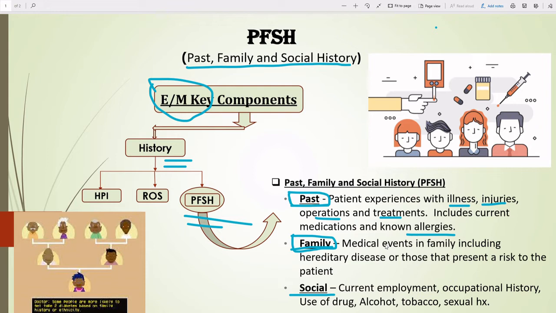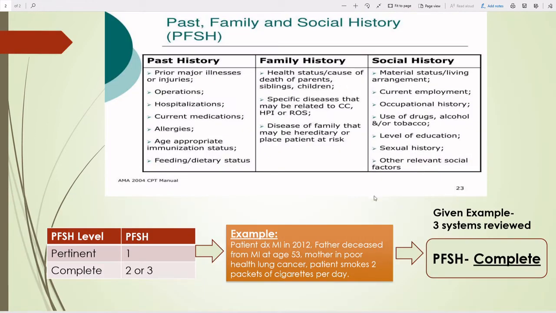Our next point, family history. Medical events in family, including hereditary disease or those that present a risk to the patient. Family disease history like diabetes, hypertension. If father and brother both have diabetes mellitus and the patient also has diabetes mellitus, in that condition we have to consider family history. And then next is social history. Social history means current employment. If the doctor has mentioned those history points, that time we have to consider them. For example, current employment, occupational history, use of drugs, alcohol, tobacco, and if the doctor has mentioned sexual history, that time we can consider it as social history.